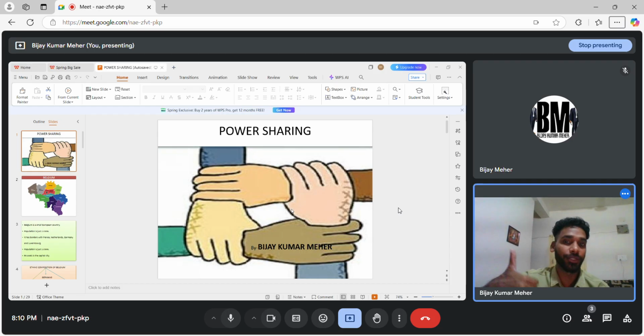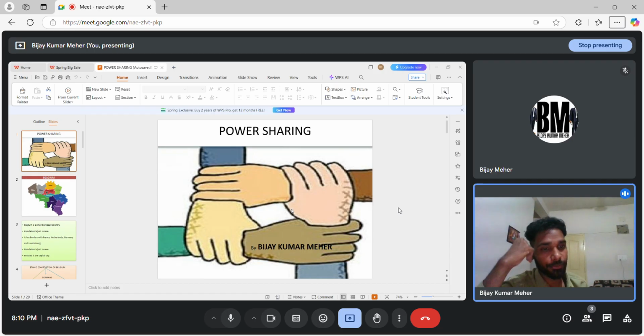In the trailer, we'll discuss the case study of Belgium and Sri Lanka, accommodation in Belgium and Sri Lanka. We'll study why power sharing is desirable, and how it leads to civil war. Now we'll discuss different forms of power sharing. It's a very easy one, it's going to be a lot of fun. Let's start. So the chapter name is power sharing.